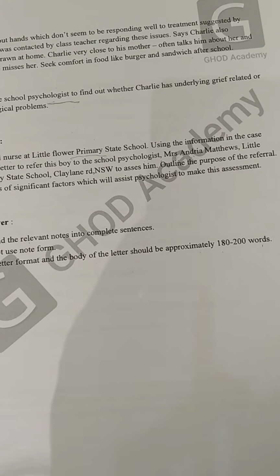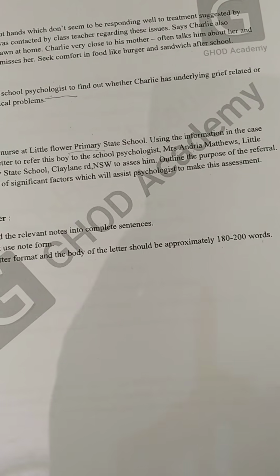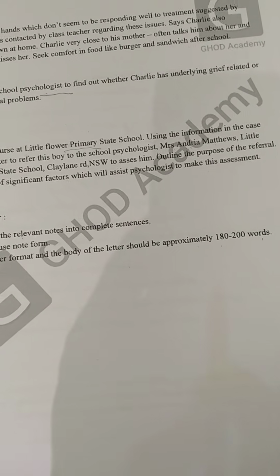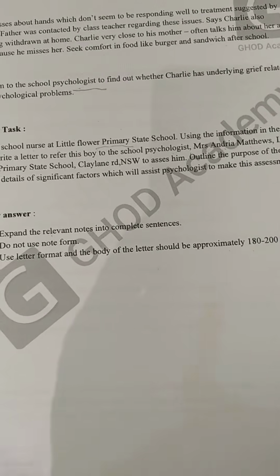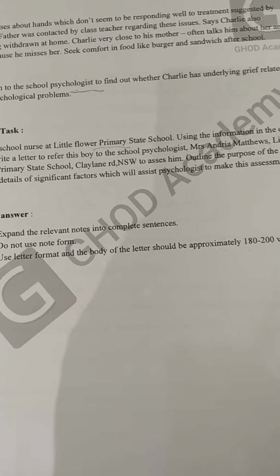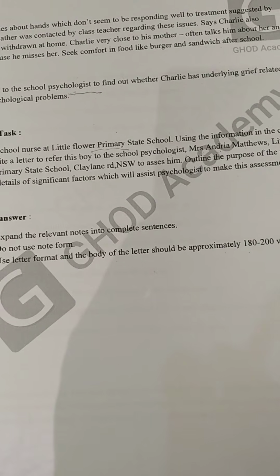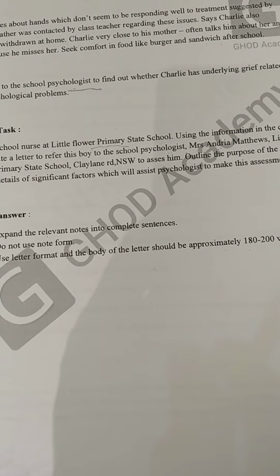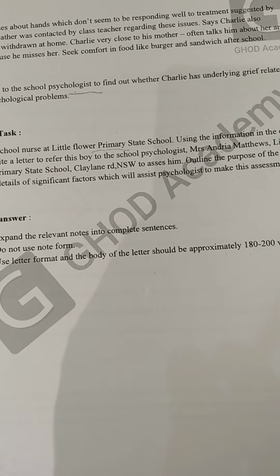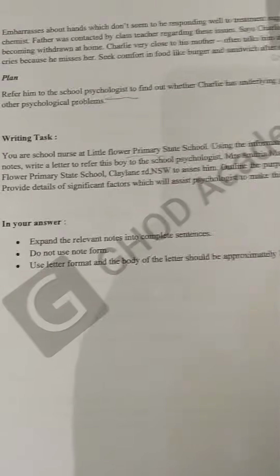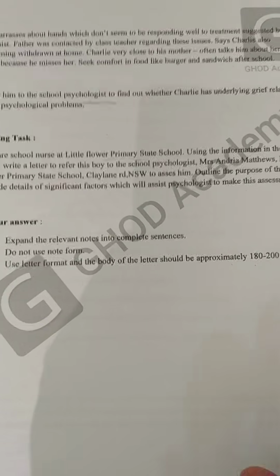He is very close to his mother and often asks about her and cries because he misses her. So that's enough. And then we can add, since his mother's death, Charlie has regular absences due to complaints such as headache, stomachache, and toothache. That's enough. No need to mention other things one by one.